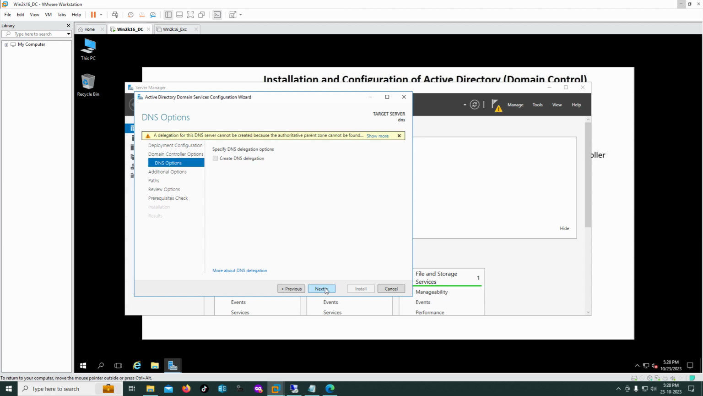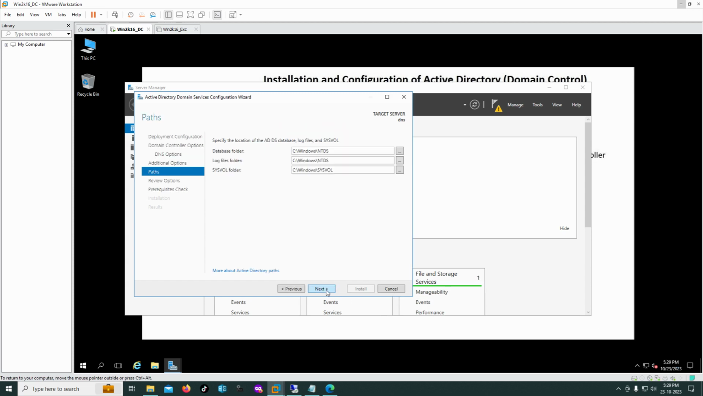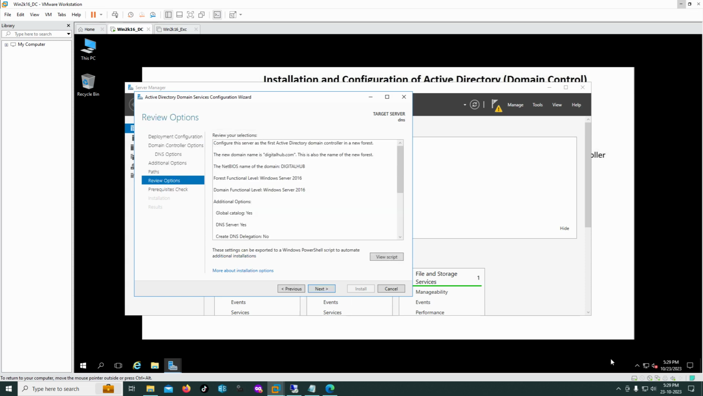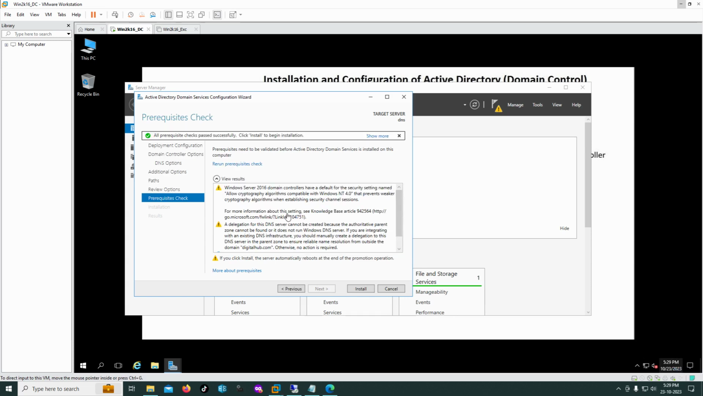Then we are ready to configure Active Directory. Click next. Next, next, next. Now the prerequisites check is done. Now we are ready to install Active Directory domain controller.